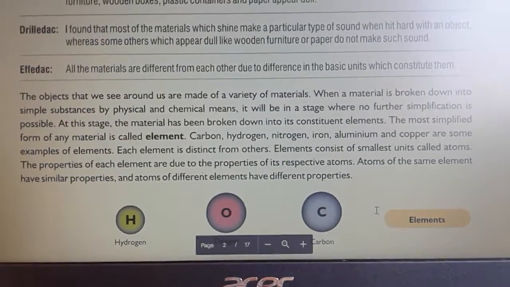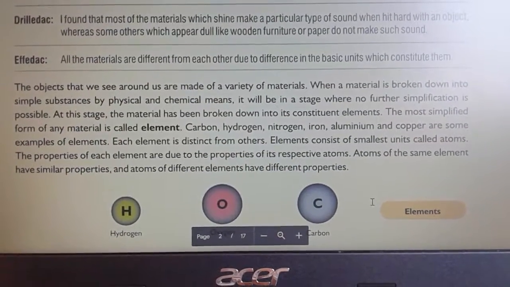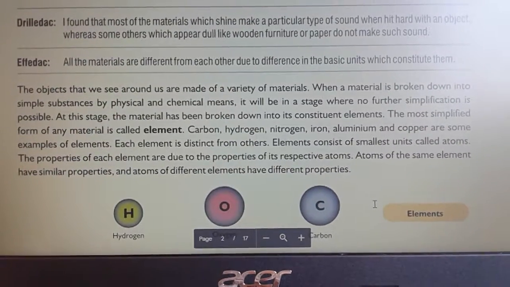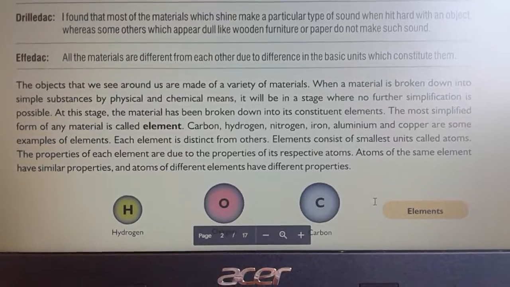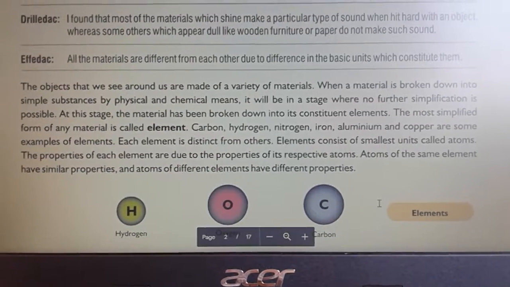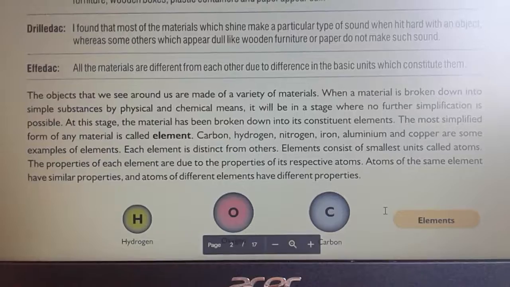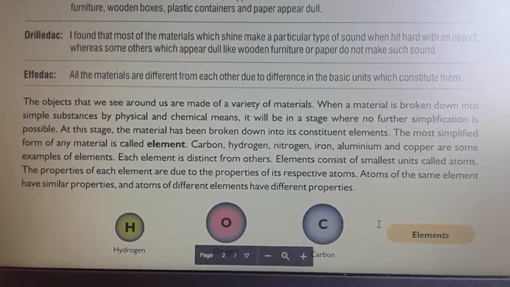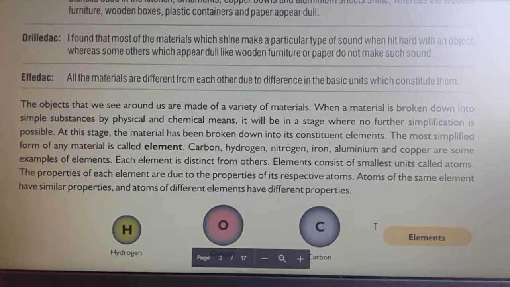The most simplified form of any material is called an element. Carbon, hydrogen, nitrogen, iron, aluminium and copper are some examples of elements, and each element is distinct from the others.